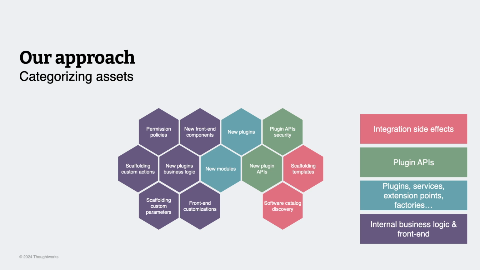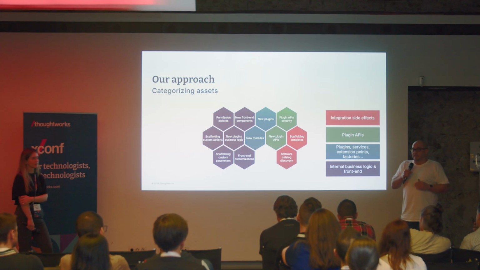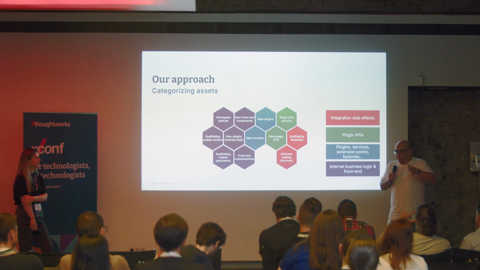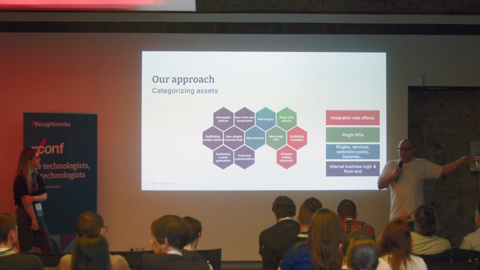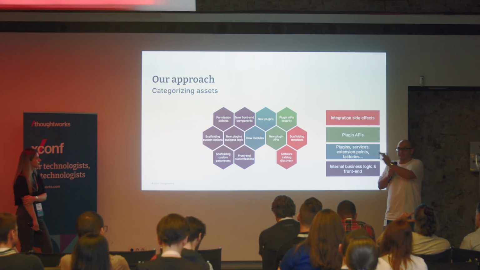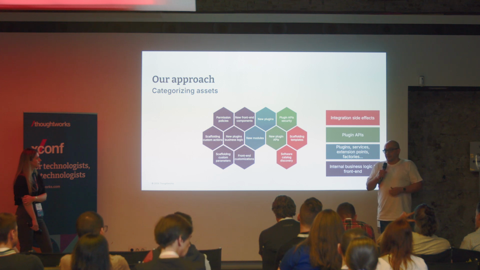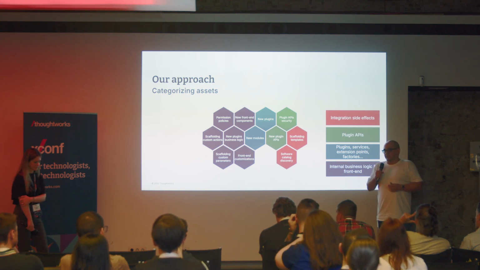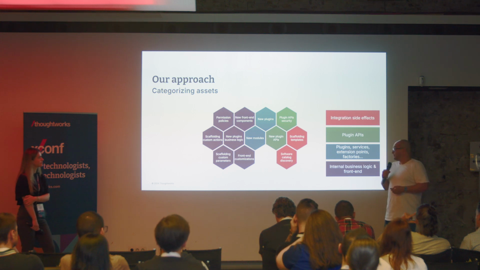Remember, a 3-tier application, so the APIs are there. You can test them. And we also identified side effects of our test in the integration. When you create a repo, for example, you want to know that the repo is there with the configuration. When you create some resources in your cloud provider, you want to make sure that the side effect is there.